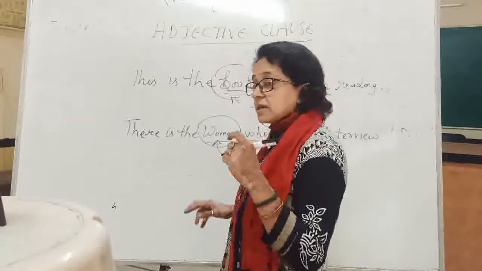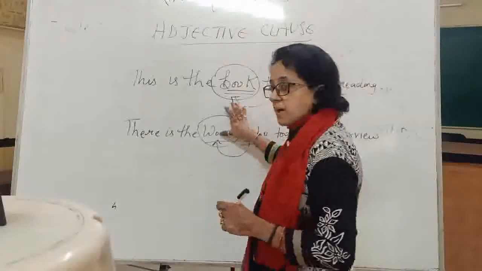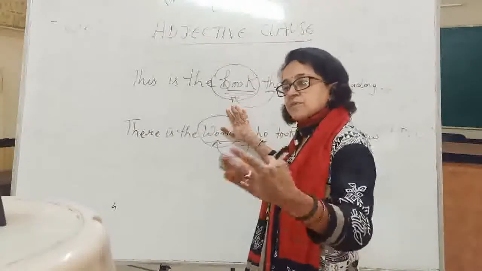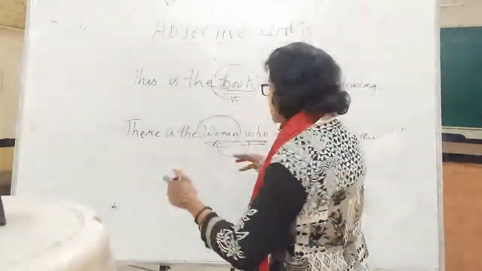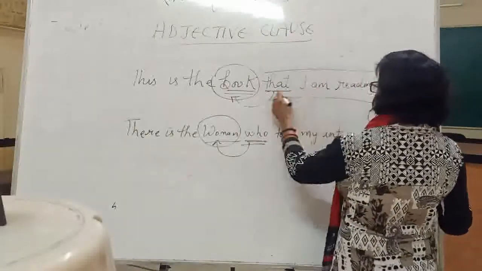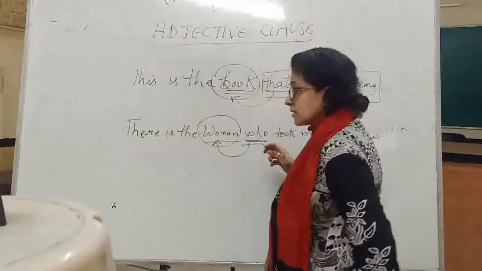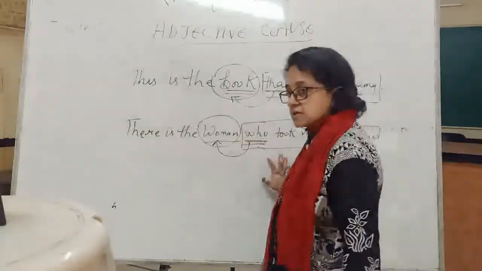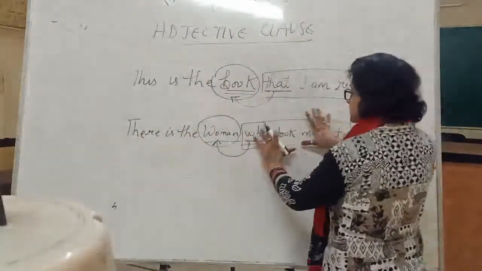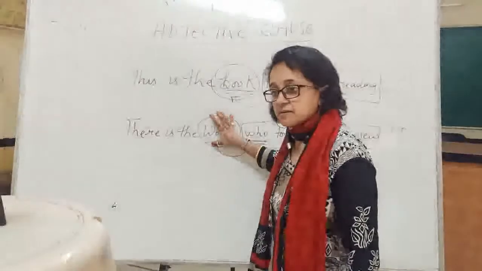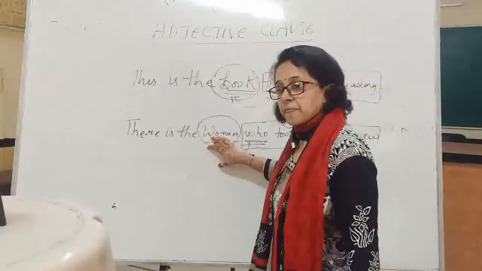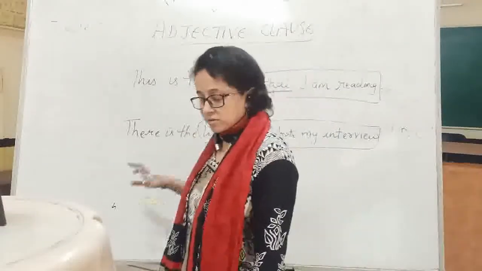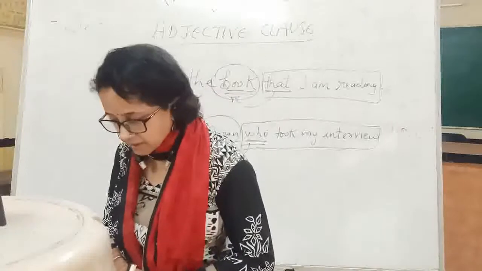Antecedent means the subject that it is telling about. So here, this entire part, that I am reading and who took my interview, is an adjective clause, because it is telling about its antecedent, meaning about the noun. Got it or not?